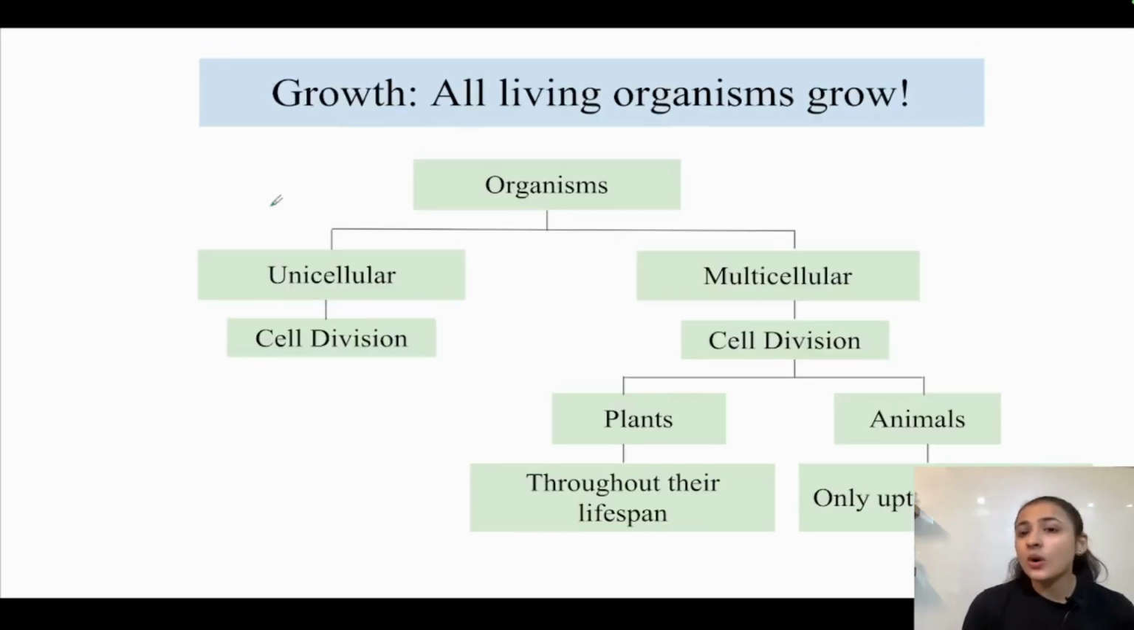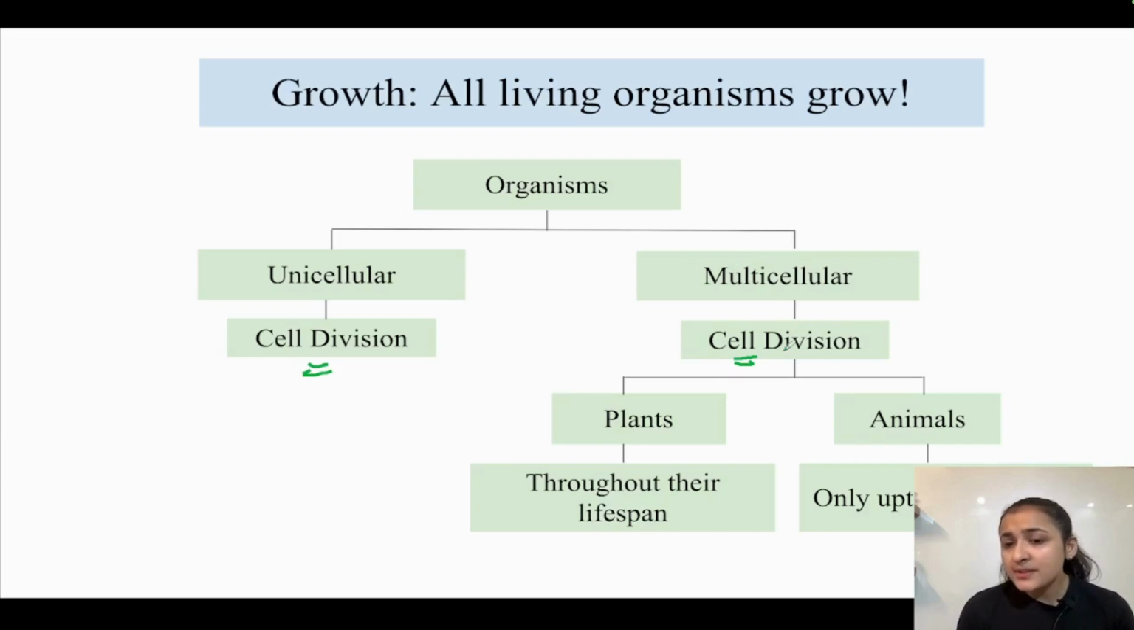So we know that all living organisms grow, be it unicellular or multicellular, and both of these grow by cell division. Okay, what is the mode of reproduction? Cell division. What is the mode of growth? Cell division. They are all growing by the method of cell division. So unicellular organisms we have seen, and multicellular organisms we talked about plants.